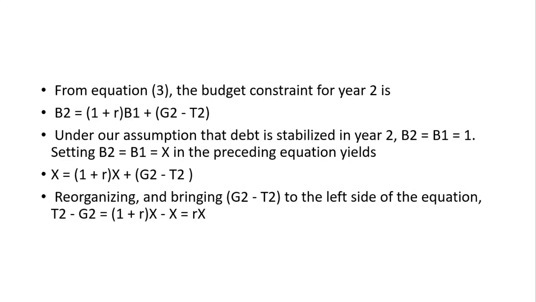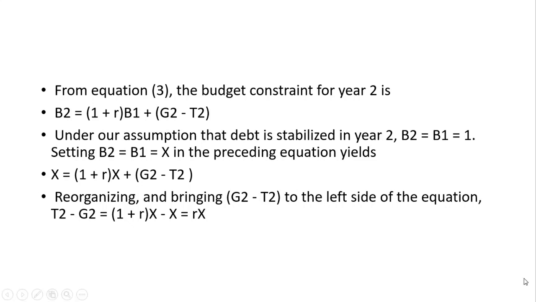The budget constraint: B2 is equal to (1 plus R) times B1 plus G2 minus T2. (1 plus R) times B1 is the interest payment on the accumulated debt, plus G2 minus T2, which is the current primary deficit. Under our assumption that debt is stabilized in year 2, the debt in year 2 must be equal to the debt in year 1.